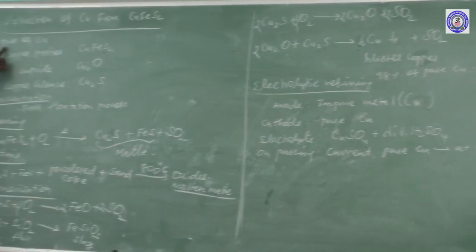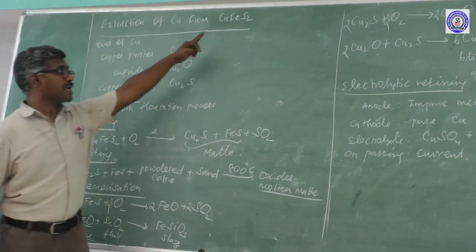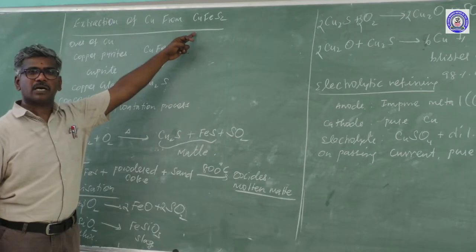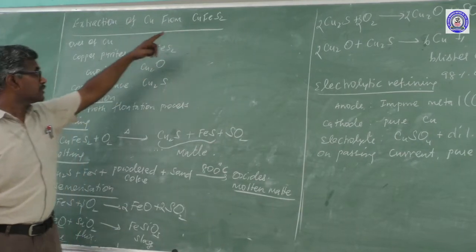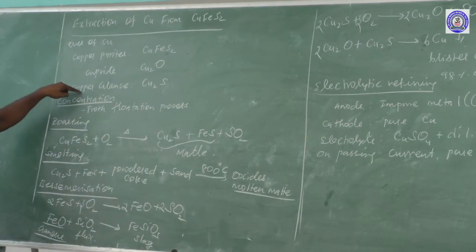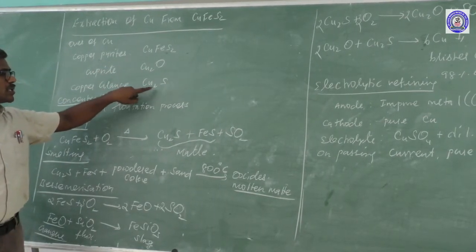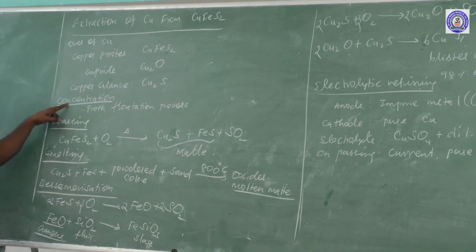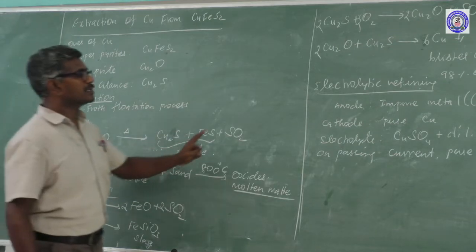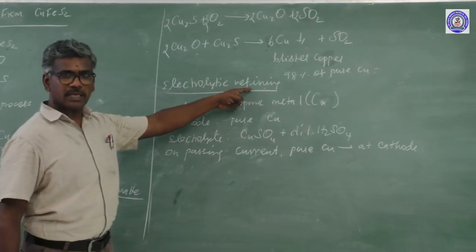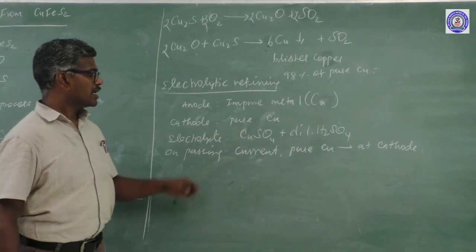First is extraction of copper from the major ore copper pyrite, formula CuFeS2. What are the ores of copper? CuFeS2, Cu2O, Cu2S. First method is concentration, another method is roasting, another method is smelting, another method is Bessemerization, another method is electrolytic refining.